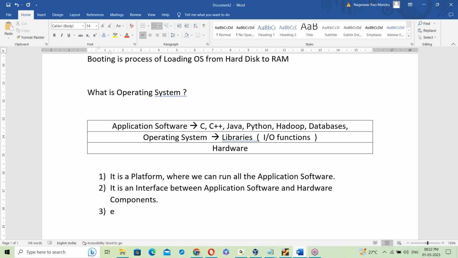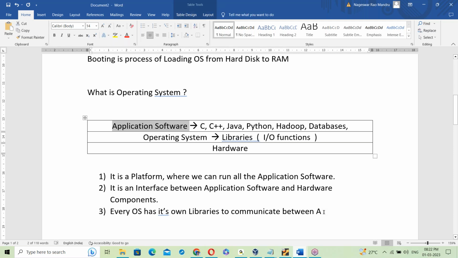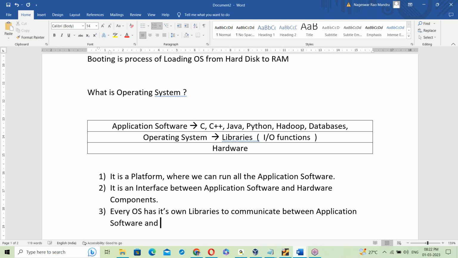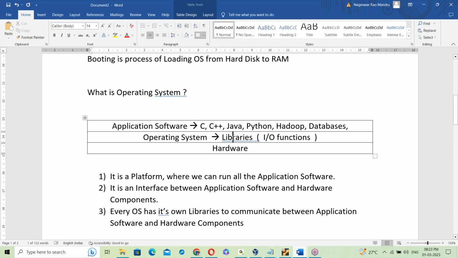Every OS has its own libraries to communicate between the application software layer and the hardware components layer. So the operating system uses libraries to communicate between these two.